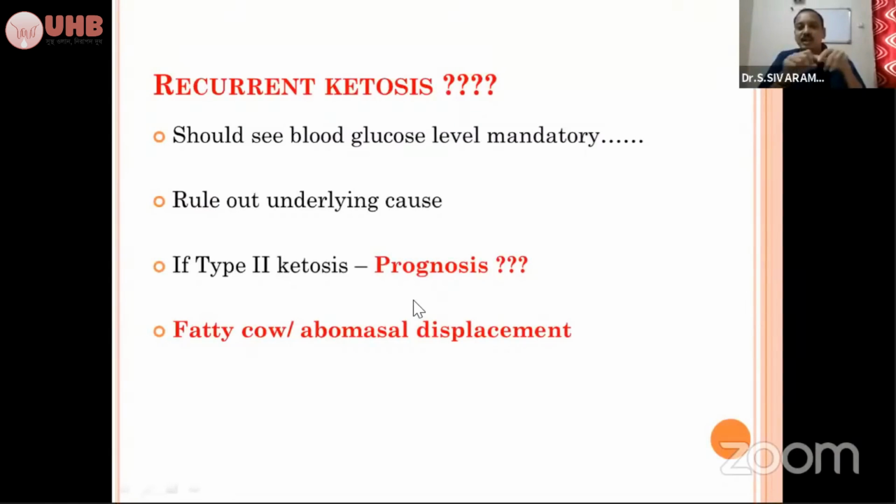Sometimes the animal may have nervous signs, and ketone bodies will be present in the urine, but the blood glucose level will be elevated. Such cases won't respond to our treatment. In such cases, when the animal has hyperglycemia, don't go for hypertonic dextrose solutions. Instead, treat it for fatty liver syndrome. Mostly the response in fatty liver syndrome will be a poor prognosis. And you have to differentiate fatty cow and abomasal displacement when there is any persistent ketonuria.